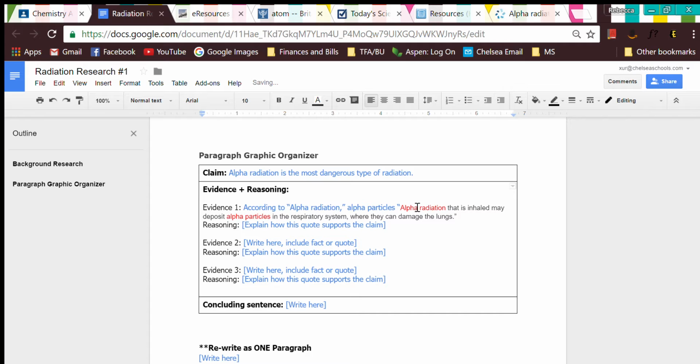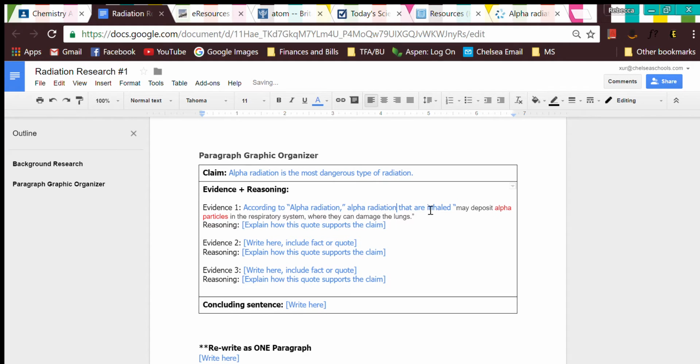Alpha particles that are inhaled, instead of particles, maybe I'll say radiation.